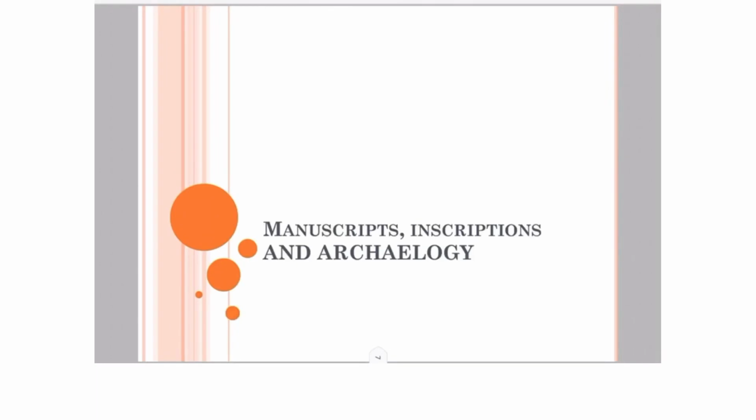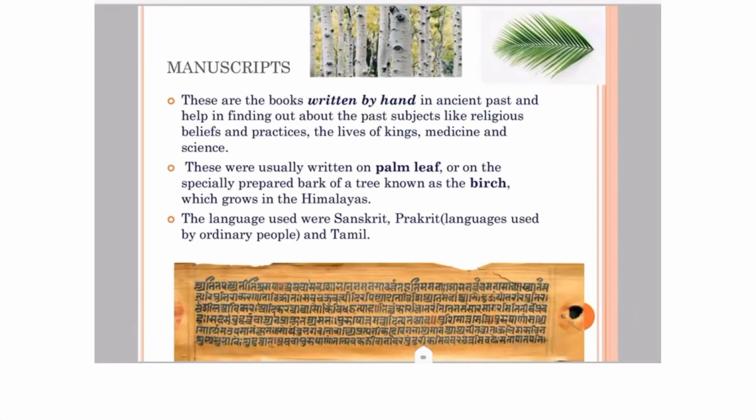Now, having learnt about the origin of agriculture and ancient cities, we will learn some new terms which will help in finding out the details of historical happenings. First, let us learn what manuscripts are. These are books written by hand in the ancient past, and they help in finding out about the past: subjects like religious beliefs and practices, the lives of kings, and medicine and science.